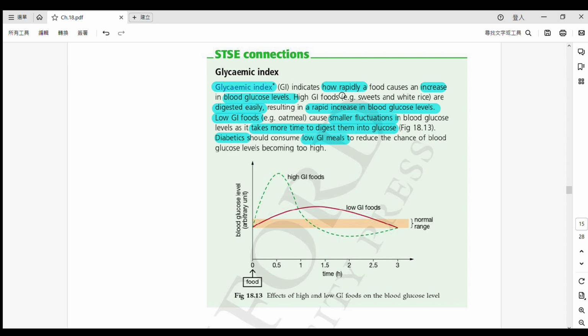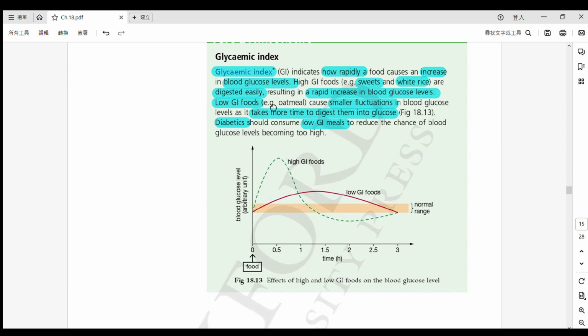Okay, and this is not really good for our body. Alright, for example 啦, what are the examples of high GI food? 有呢個 high 嘅 glycemic index 咧, for example, just now we have talked about sweets, 一啲嘅糖類啦, and the white rice 白飯啦, alright. So they will increase our blood glucose level quickly and suddenly, which is not very good to our body. Alright, and the reason to this is because they can be digested easily, 好快咁樣就可以消化到啦。Okay, of course, when compared to white rice, sweets will be much faster, 會再快啲啦。